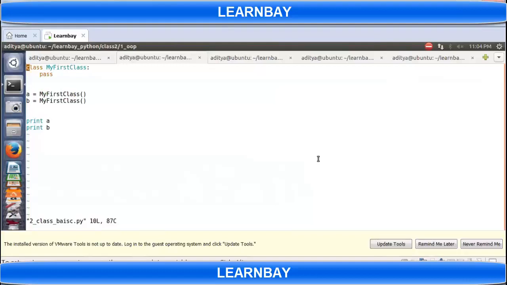So this is clear, right? Class, first class, pass, and then A equal to first class, B equal to first class. This first class is a constructor which is responsible for creating an object of this class. Okay, so two empty objects will get created, and A is a reference to the first object and B is a reference to the second object. A and B are references.